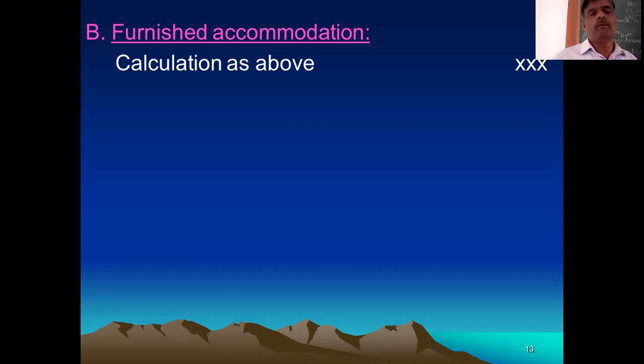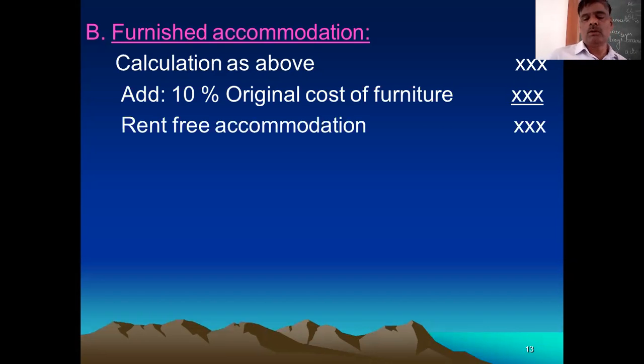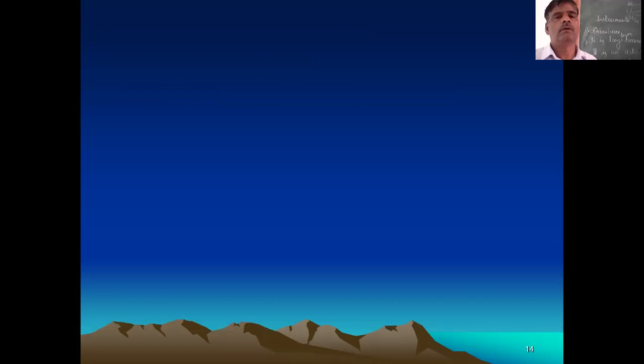You calculate as per above, add 10% of original cost of furniture. Remember this point, original cost. Okay, not on the diminishing balance method of the asset, you have to charge at the original cost of asset. Then whatever total comes, this total is called as value of perquisite.